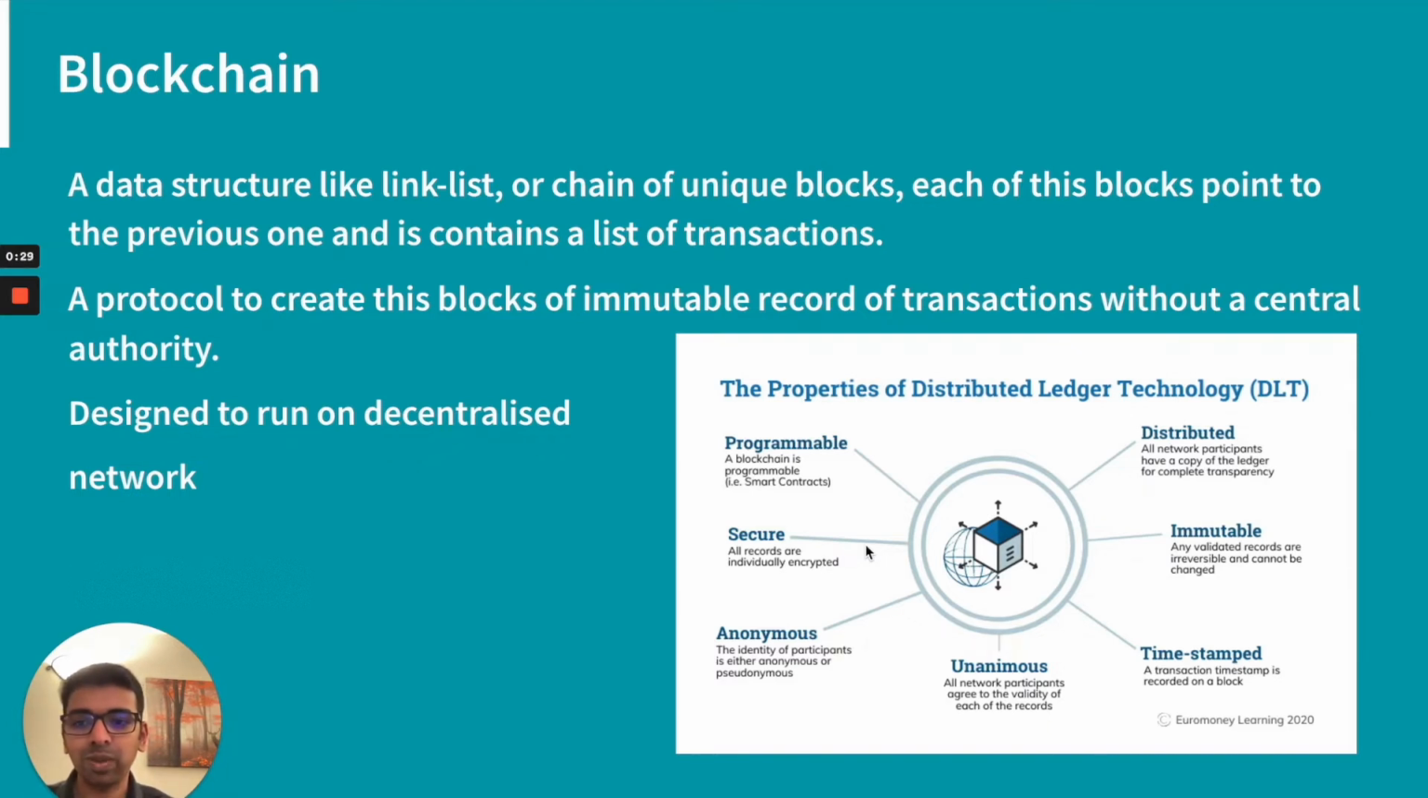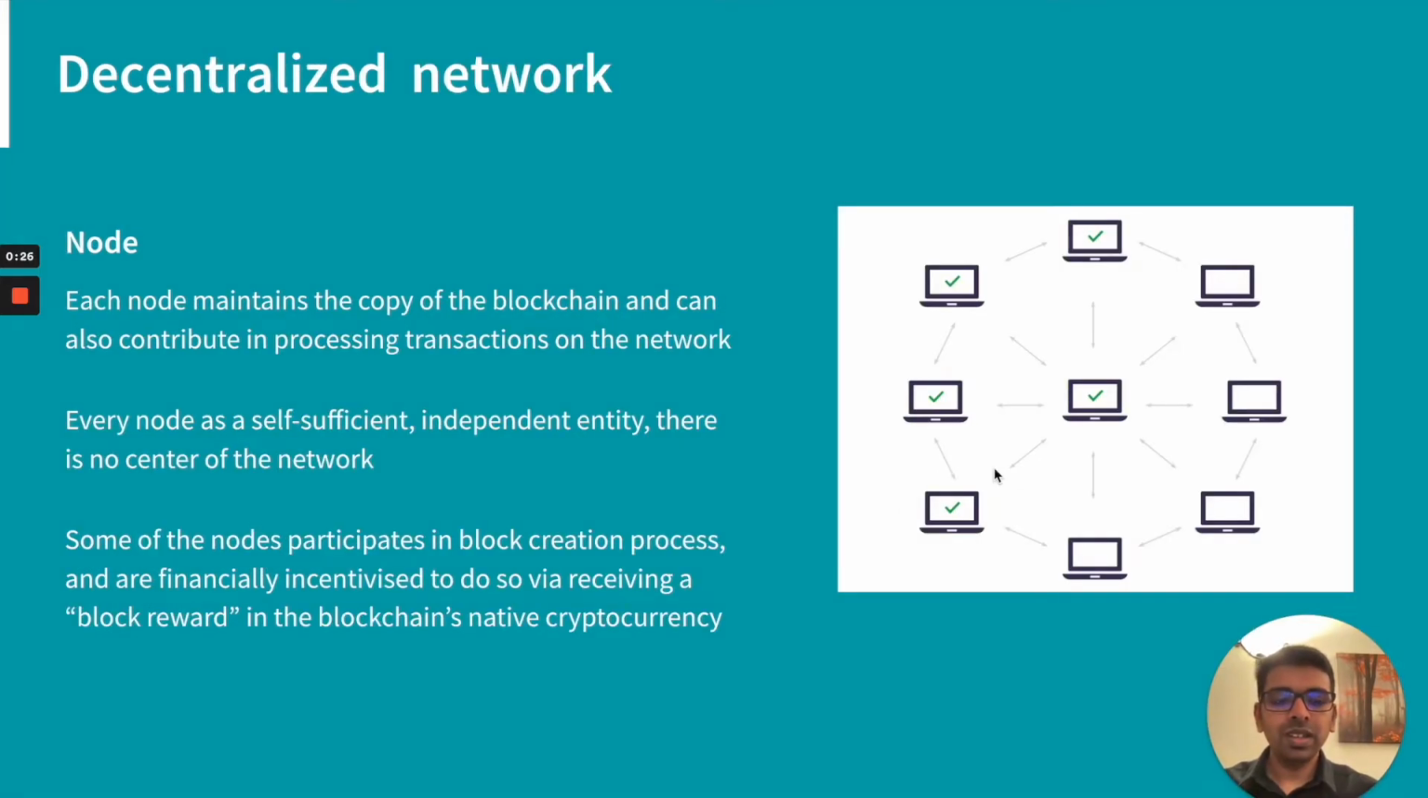The main feature of blockchain is decentralization. There is no central authority handling the creation of the block and maintaining the block. The blockchain data is distributed across different nodes, and each of these nodes can contain either a full copy of the blockchain or a partial copy. Every node is self-sufficient. They're independent of each other, and there is no central authority who maintains the network. Some of these nodes participate in block creation, which is known as mining. You might be familiar with the words Bitcoin mining or Ethereum mining, that's actually the block creation.